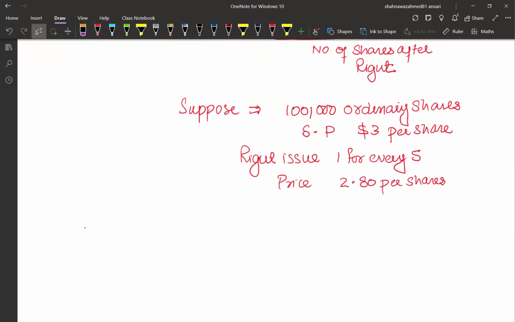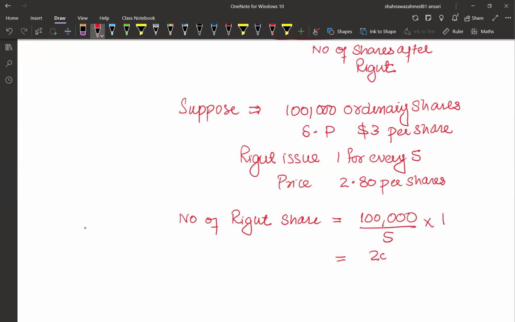Now let's first calculate the number of rights shares. So we have existing shares of 100,000. For every 5 shares, 1 new share will be given. That means 20,000 shares are offered to existing shareholders.